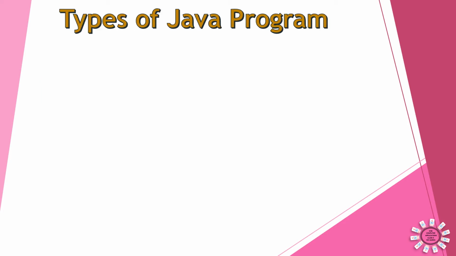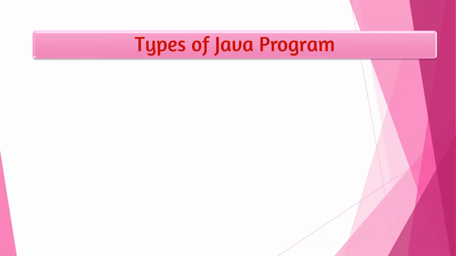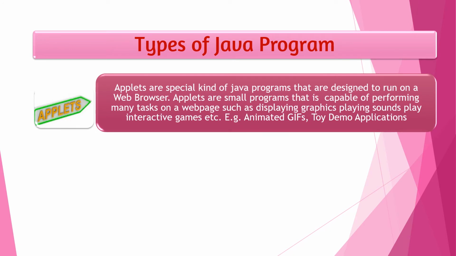The next topic is types of Java program. Two types of Java programs we have to study: standalone applications and Java applets. We can discuss them one by one. First, applets. Applets are special kinds of Java programs that are designed to run on a web browser, and without internet they cannot run. These are small programs capable of performing many tasks on web pages, such as displaying graphics, sound, playing interactive games, and animated GIFs. All these are examples, for example animated GIF and toy demo application.